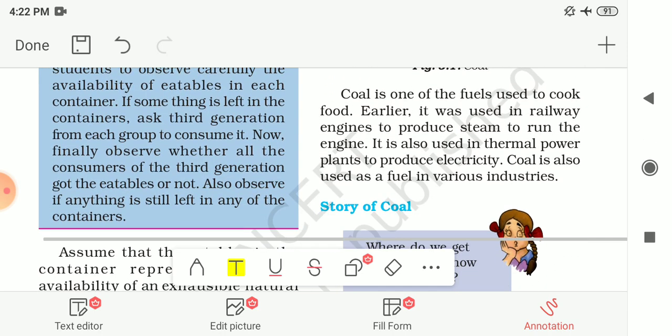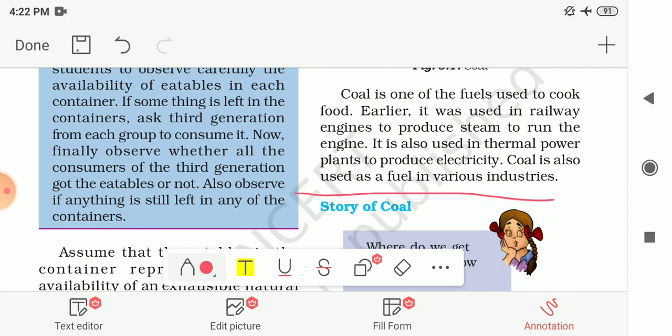Coal is one of the fuels which was used to cook food earlier. Earlier people were using this coal, and nowadays also some people are using coal as a fuel to cook food. Earlier it was used in the railway engines to produce steam to run the engine, and it is also used in thermal plants to produce electricity, and as a fuel in various industries. So these are the uses of coal.